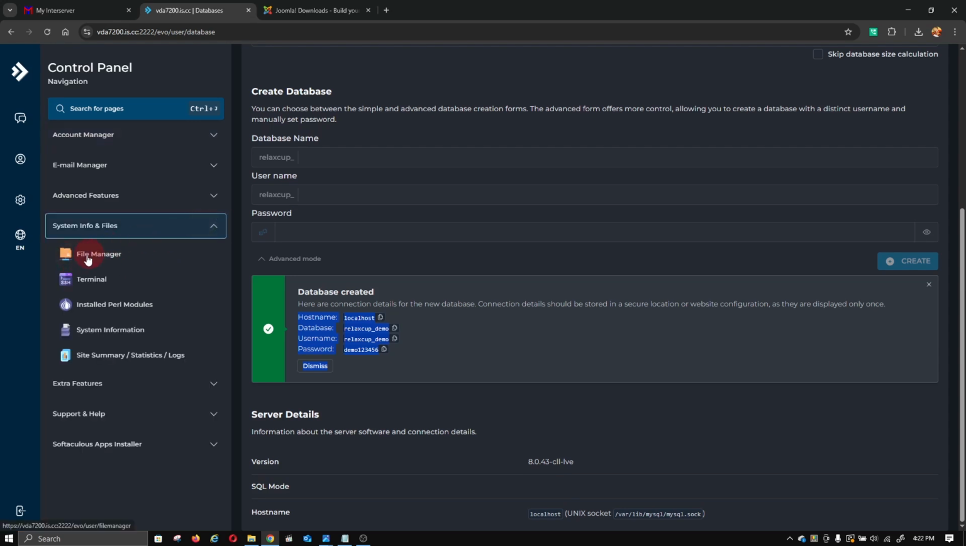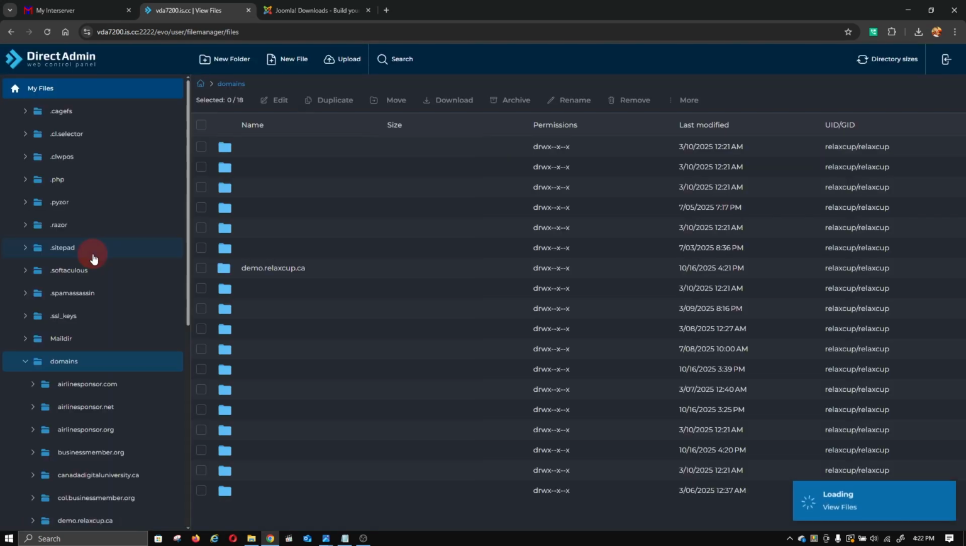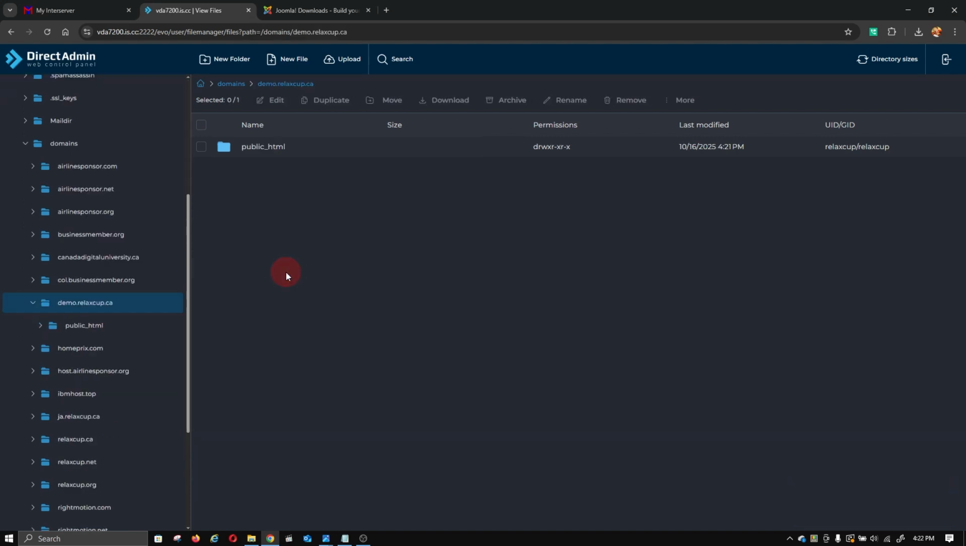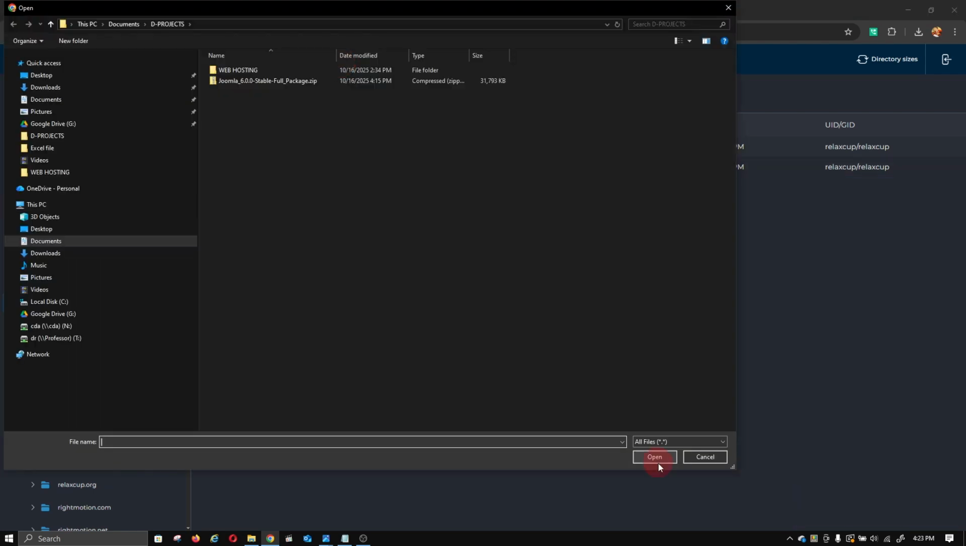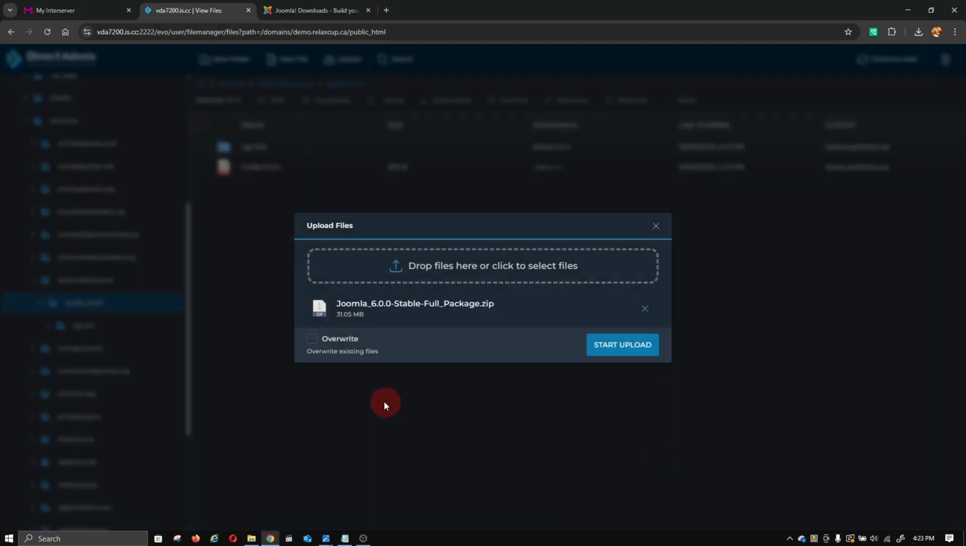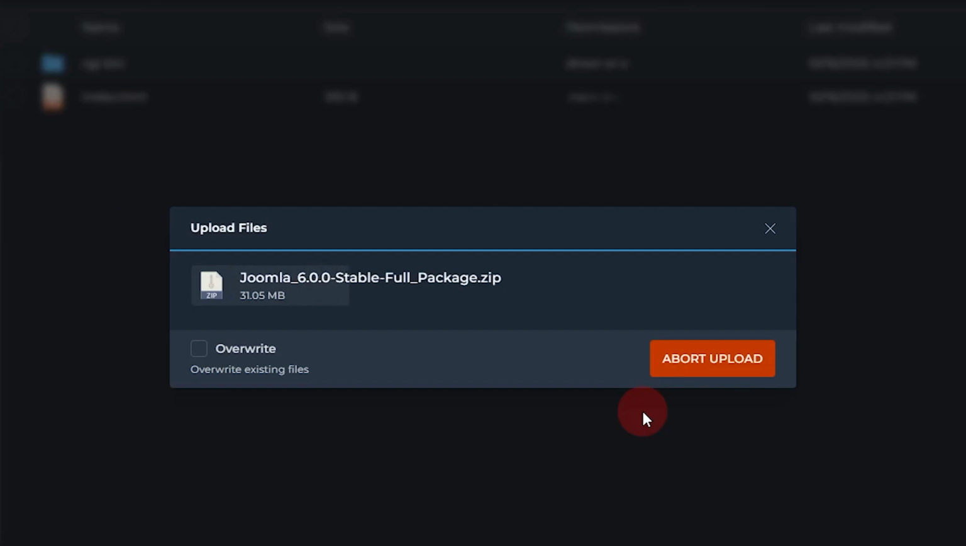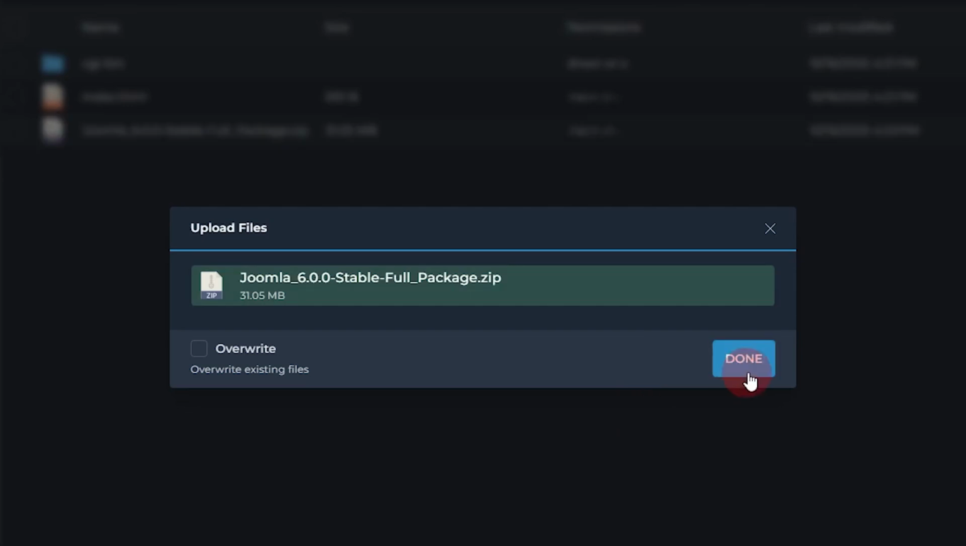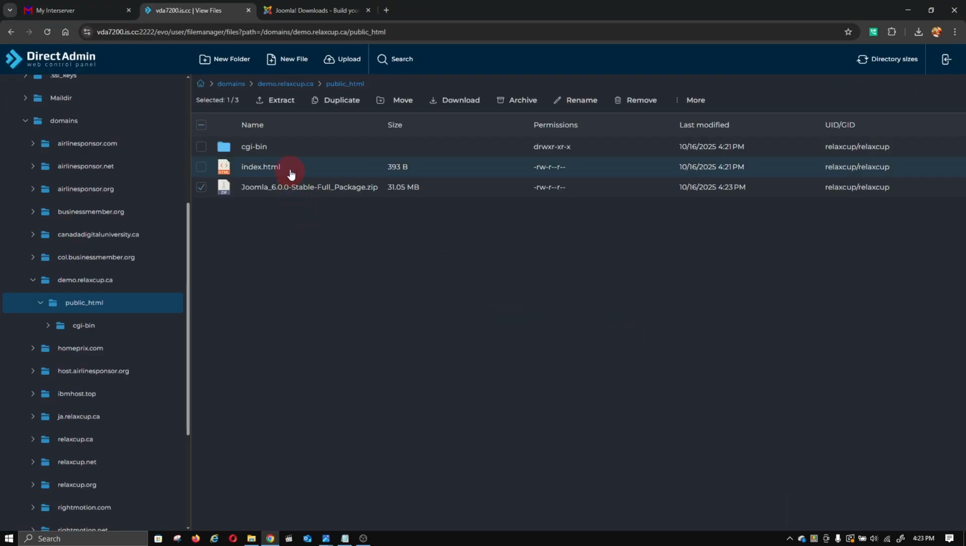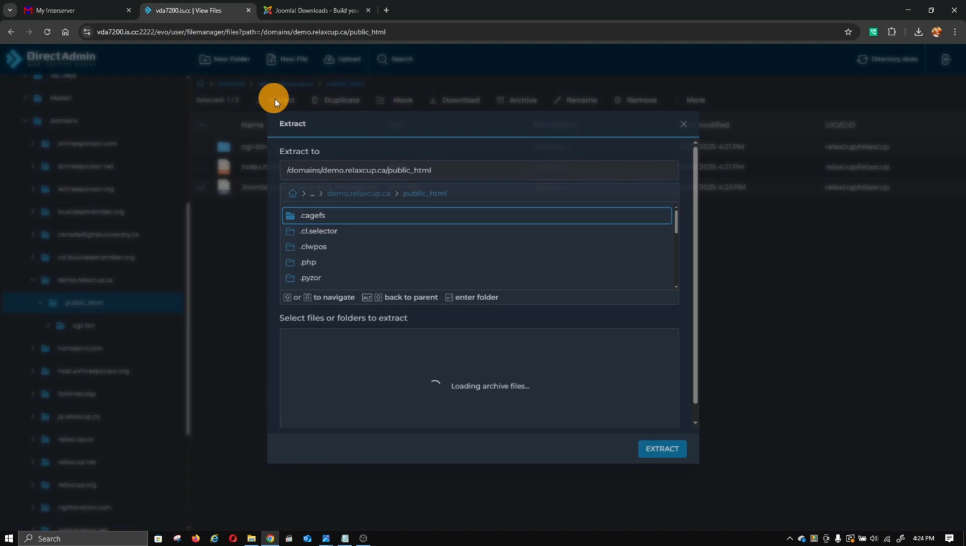System File Management. Click on File Manager. Click on your domain. Double click. And again double click on public HTML. And now you upload the Joomla file. Start uploading. Click here and then click extract.